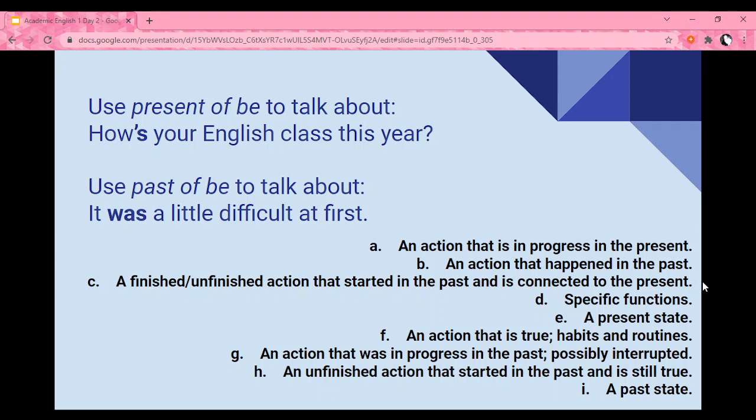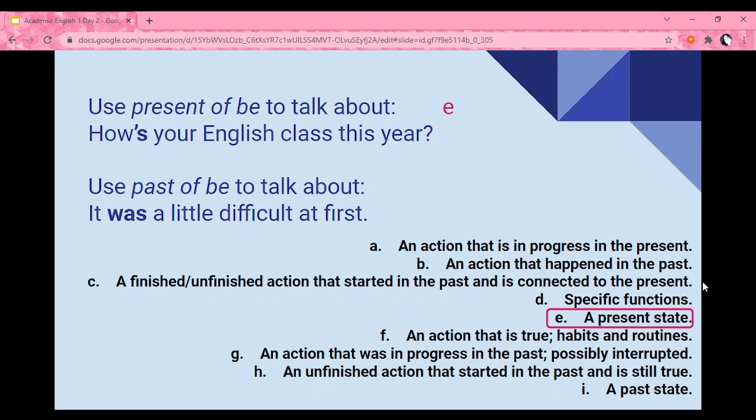We use present of verb to be to talk about a present state. Remember, here we're talking about things that are permanent, right? Or at least semi-permanent. Remember, the present of verb to be is am, is, and are. And of course, it's going to depend on the subject.